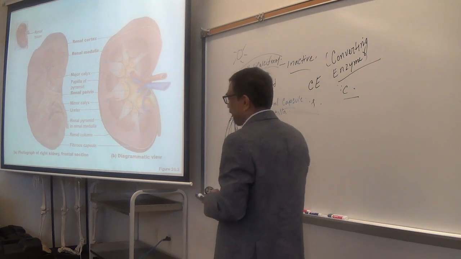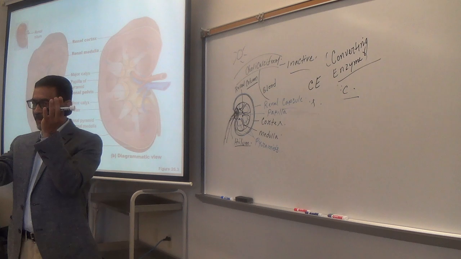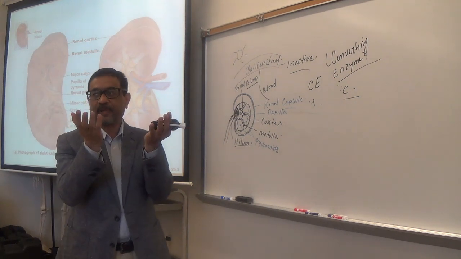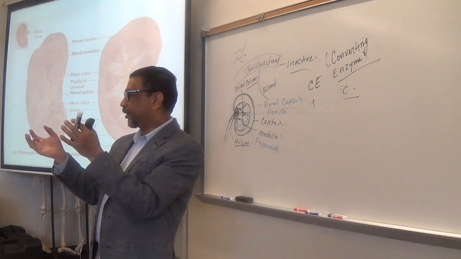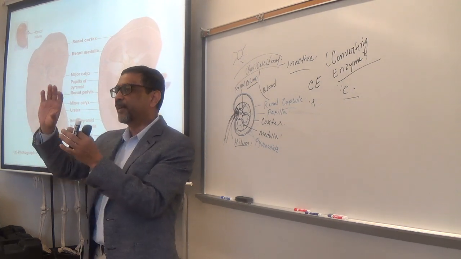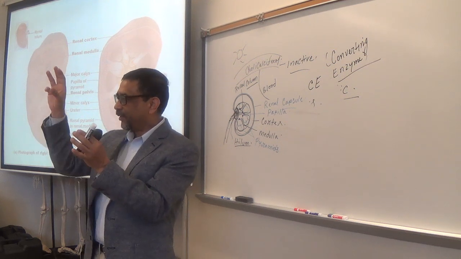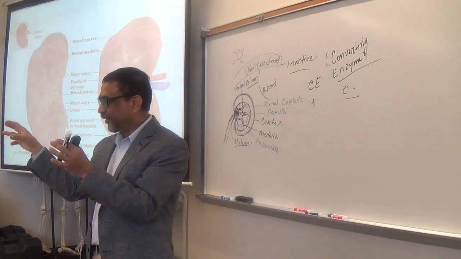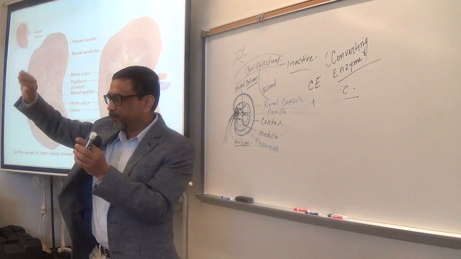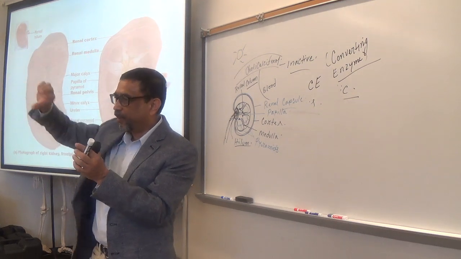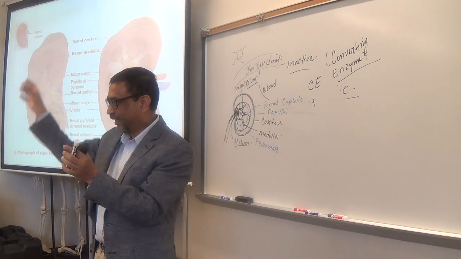Okay, so let's see. Outer covering is called what? Renal capsule. And then inside you have the outer part which is called the cortex, and the inner part, medulla, right? In the medulla you have triangular pyramids, right? And the invagination of cortical tissue between the pyramids forms columns, renal columns, column structures like this.